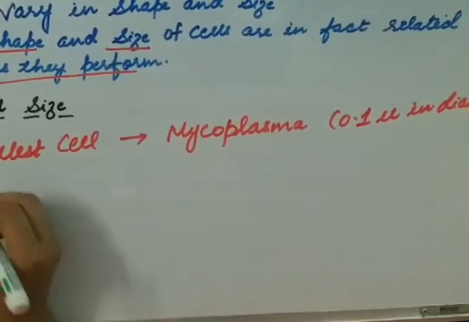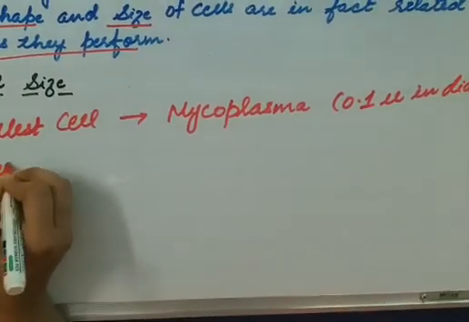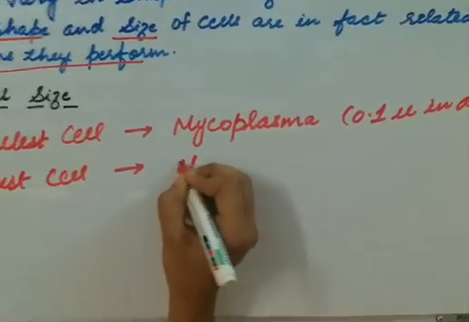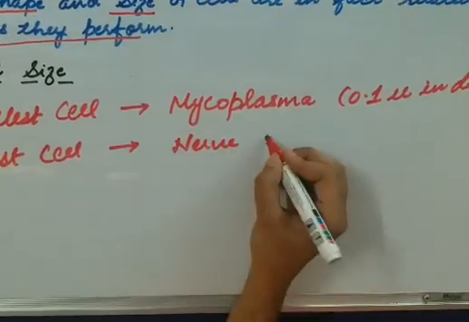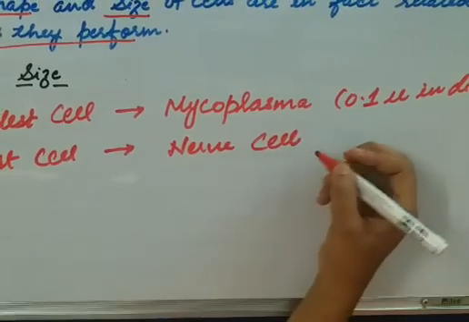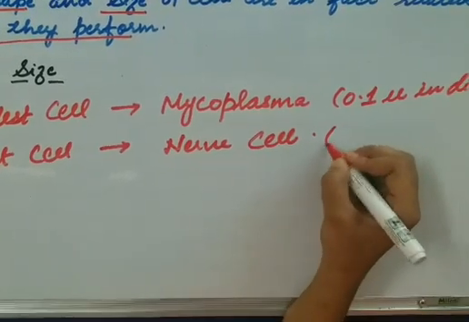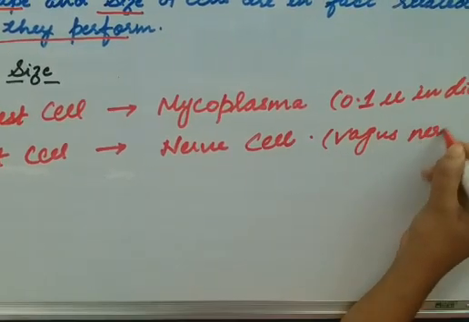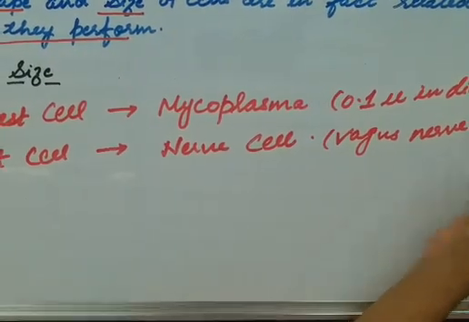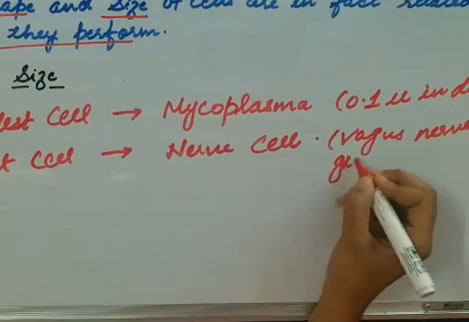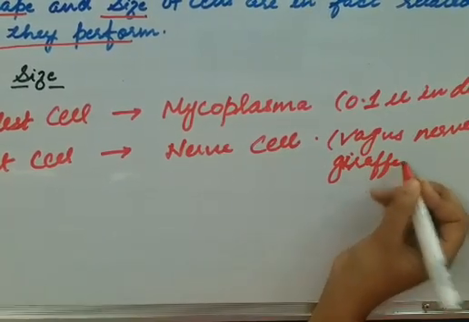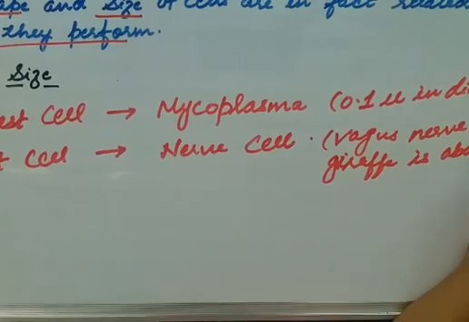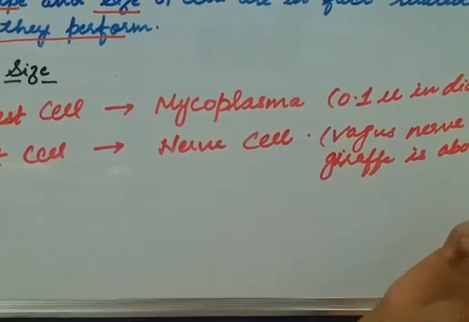Then the longest cell is our nerve cell, the vagus nerve in the giraffe, which is about 3 meter long.